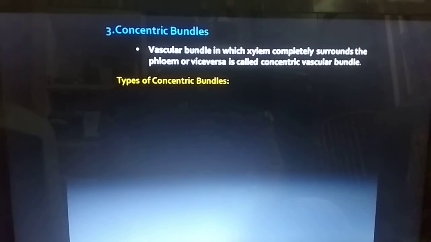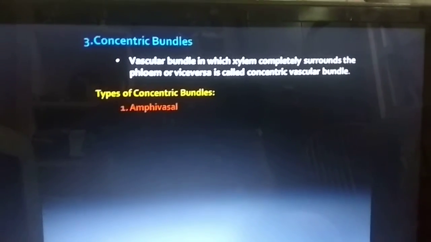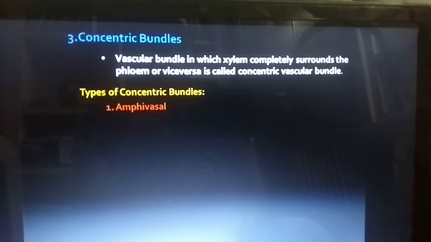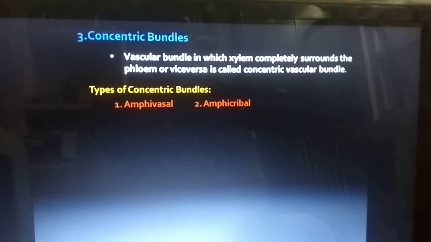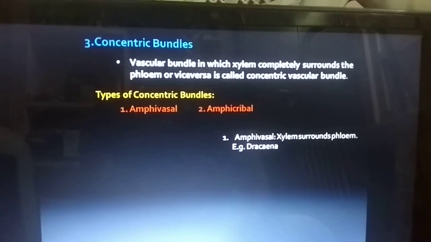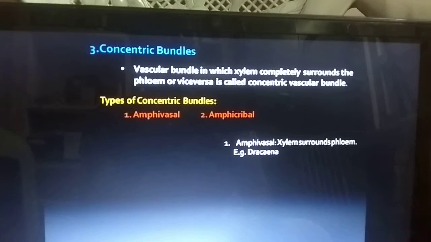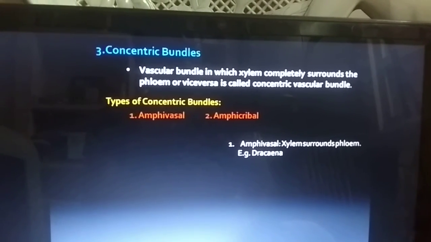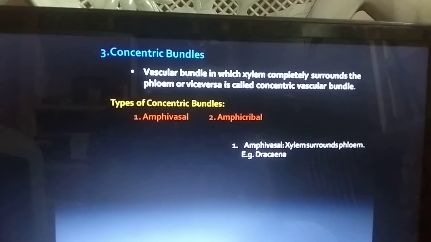Types of concentric bundle. First one, amphivasal. Second one, amphicribral. Amphivasal, xylem surrounds the phloem. Xylem surrounds the phloem means first center phloem, and the outer line is xylem.